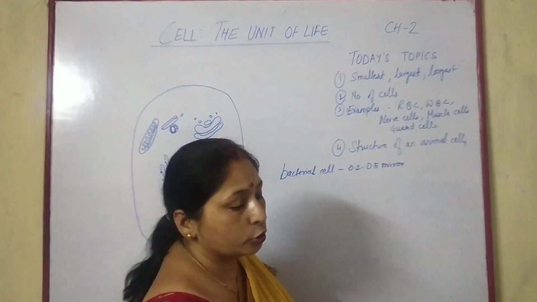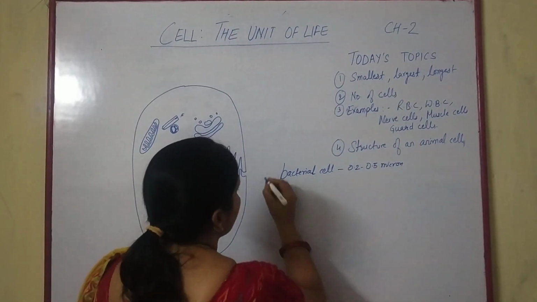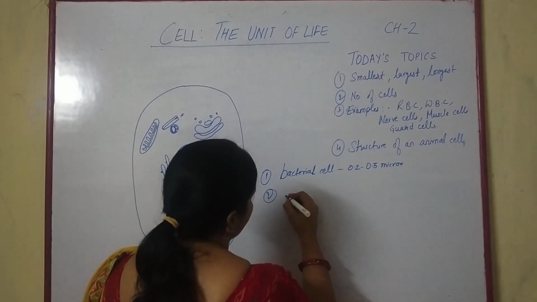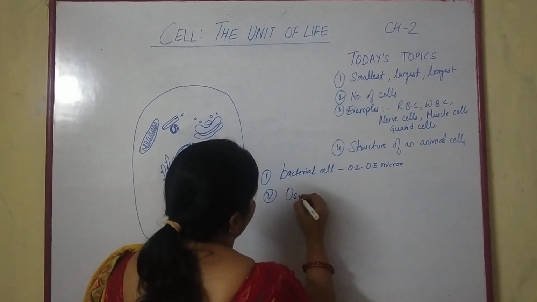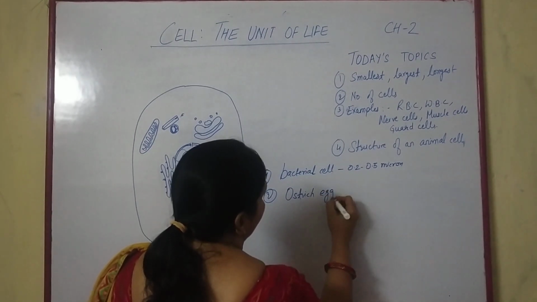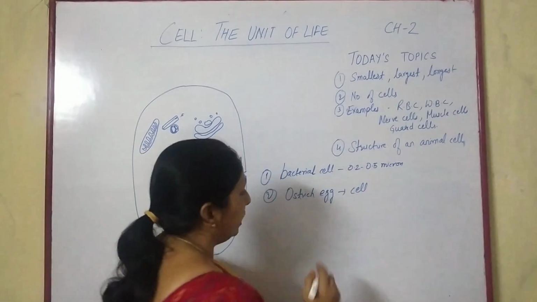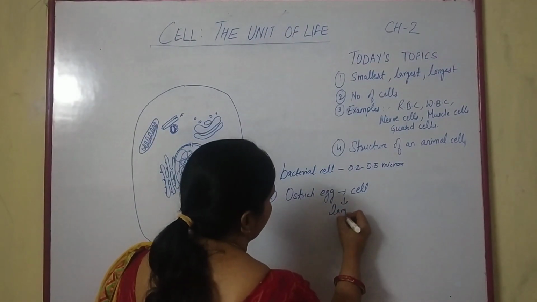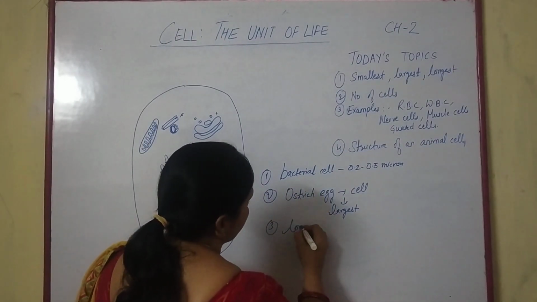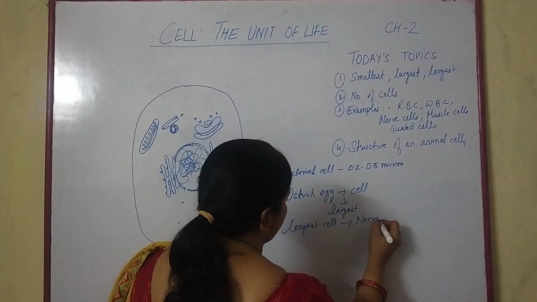As seen under the microscope, the bacterial cell is the smallest cell, which is 0.2 to 0.5 micron in size. Then number 2 is the largest. Largest cell is the egg of an ostrich. The ostrich egg is a single cell and it is the largest cell. Then number 3 is the longest. The longest cell is the nerve cell.